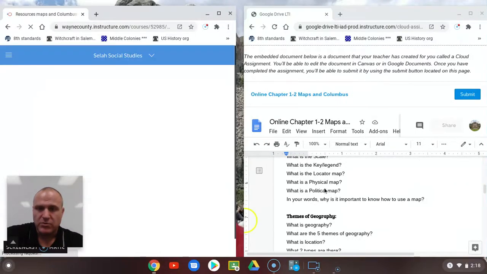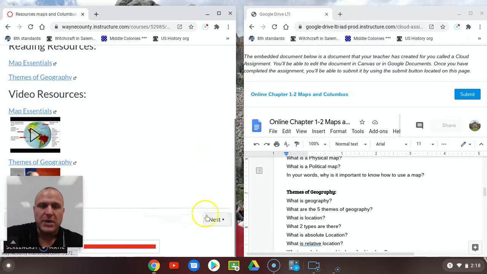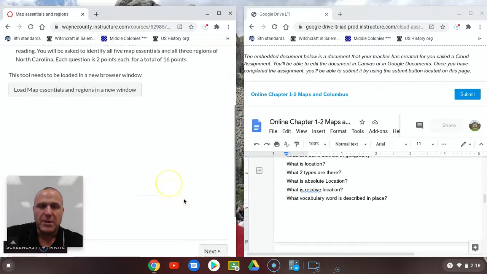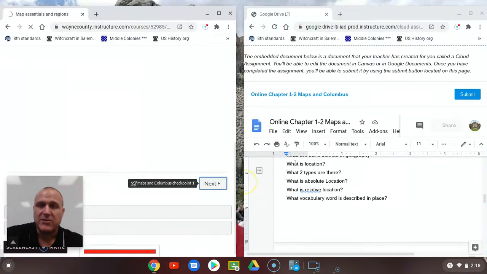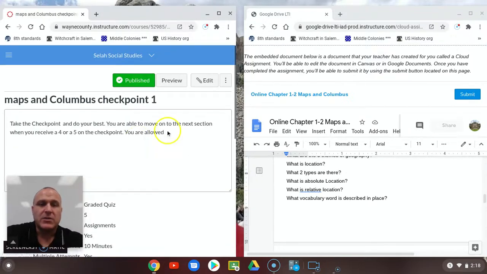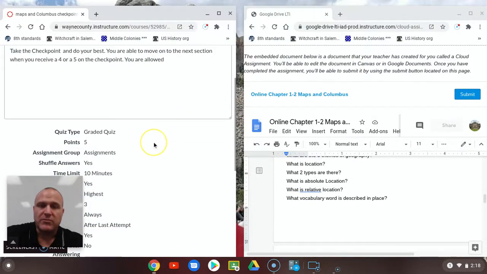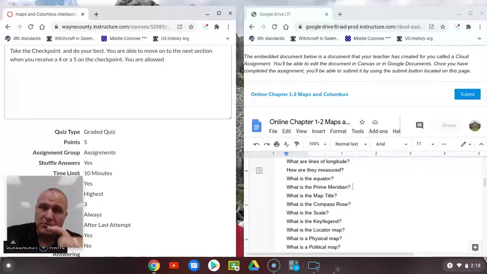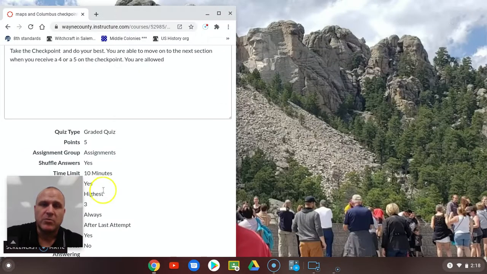So you go through and you get your answers for Map Essentials and Themes of Geography and do your little map right here, reviewing the information again and submitting it. Then you could do the first checkpoint. The first checkpoint's 5 questions. Remember, you have to get 4 out of 5 to move on, and it's chunked. It's this information here. You're only going to learn about 2 things right now. Now, to take your final assessment, or to take your checkpoints, notes are not allowed. So don't use your notes to take your checkpoint.